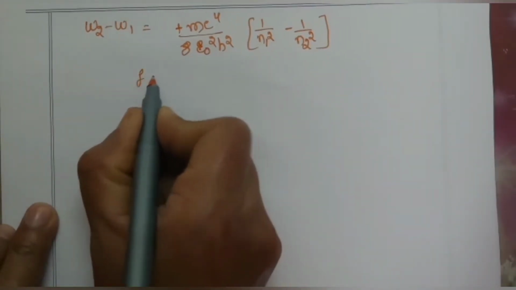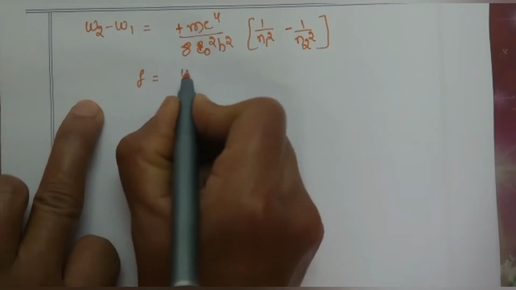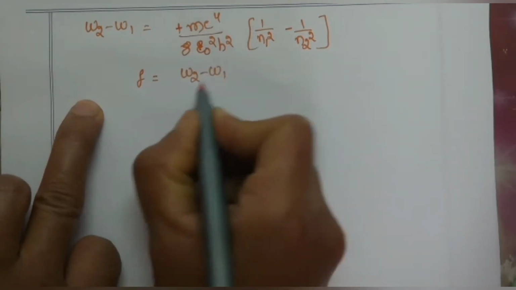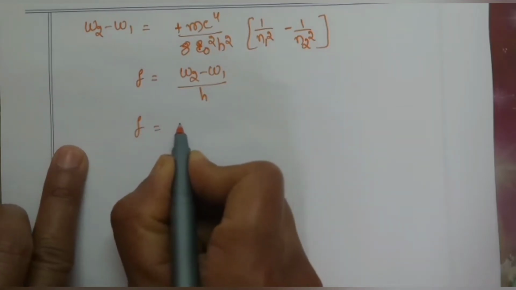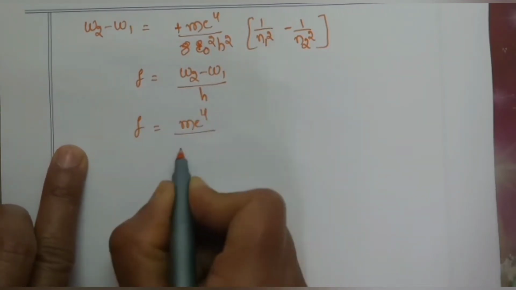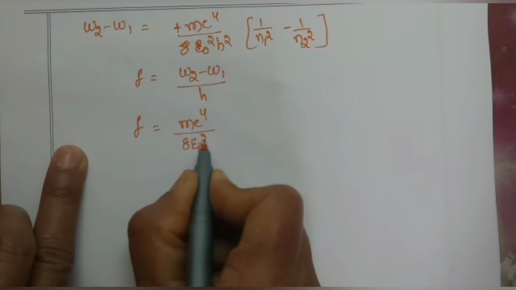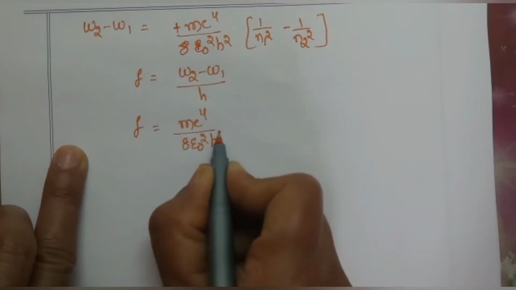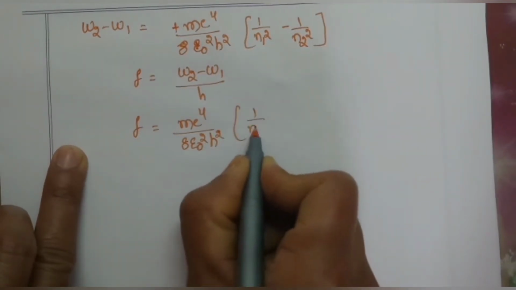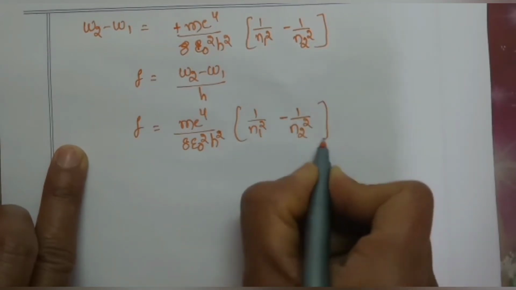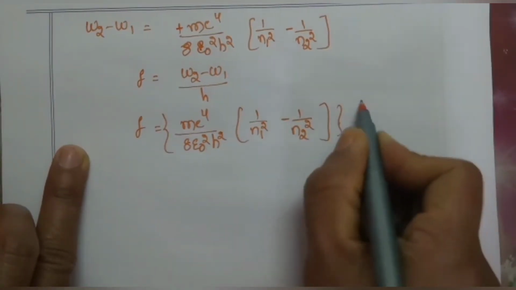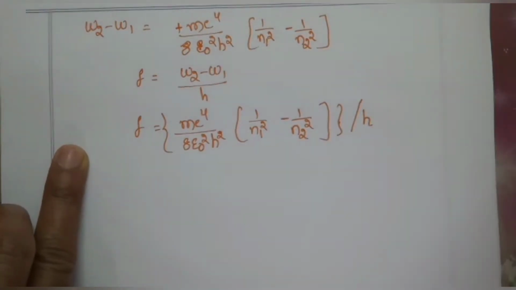And we have the frequency of radiation formula as f is equal to (W2 minus W1) by h. So f is equal to m e power 4 by 8 epsilon naught square h square into (1 by n1 square minus 1 by n2 square), this total divided by h.